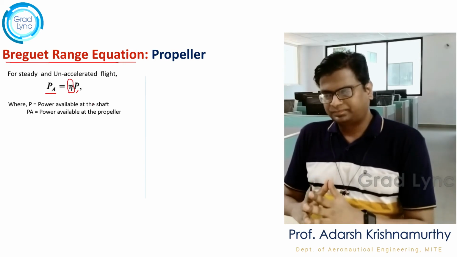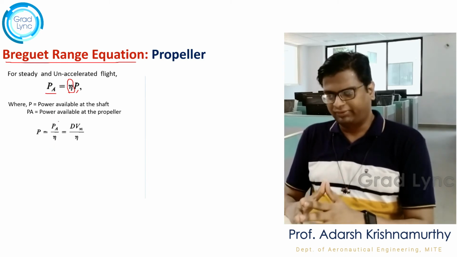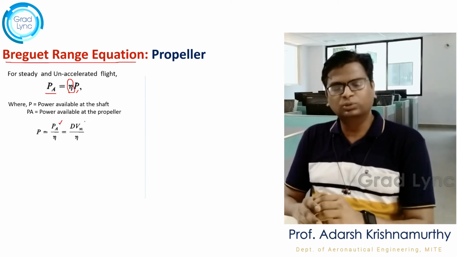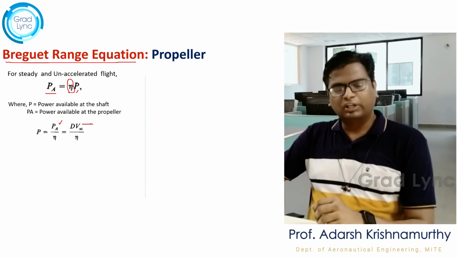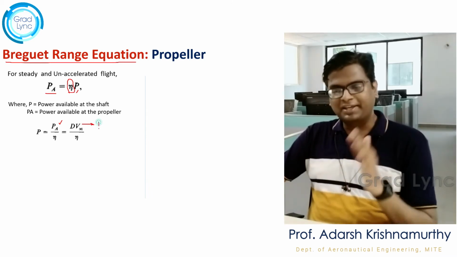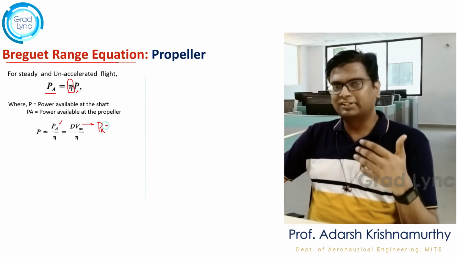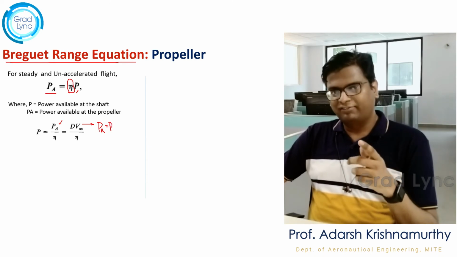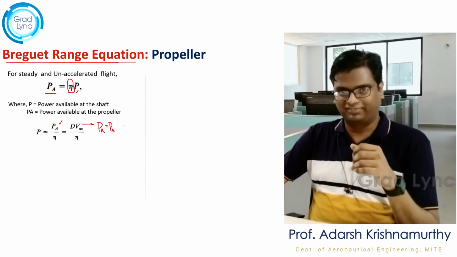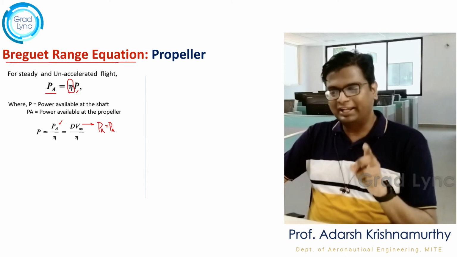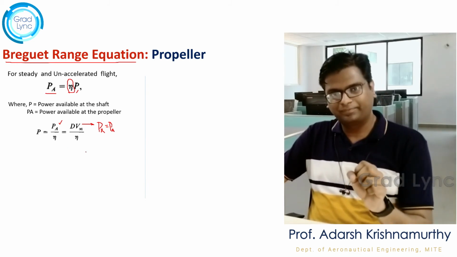Then I can write the shaft power as nothing but the power available divided by the propeller efficiency, and of course the power available is drag into V infinity. And if you observe carefully, drag into velocity is nothing but the power required. But here we are discussing an equilibrium velocity where the power available is equal to the power required. So although I have shown power available, it is the same as the power required for that velocity to be achieved. Right? That is why I have written power available as drag into velocity, whereas it represents power required.